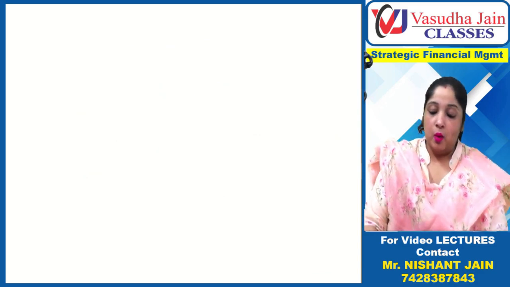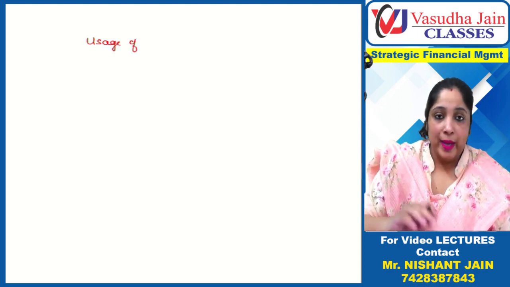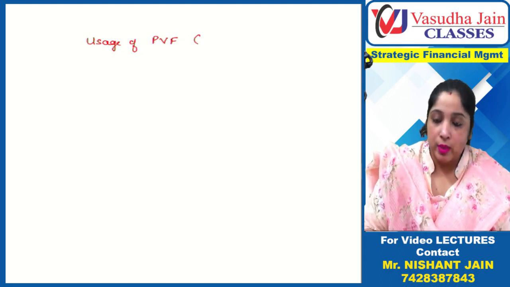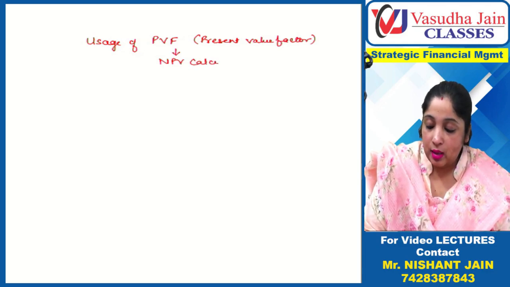Going further, now we have to understand how present value factor is normally used. Present value factor is normally used in NPV calculations. Now what is NPV?